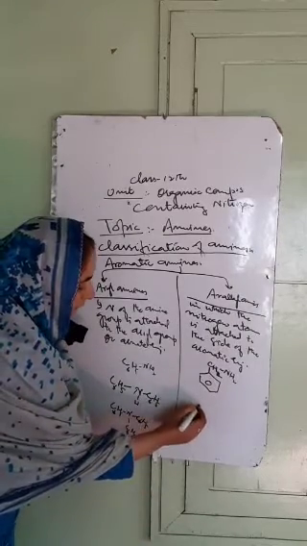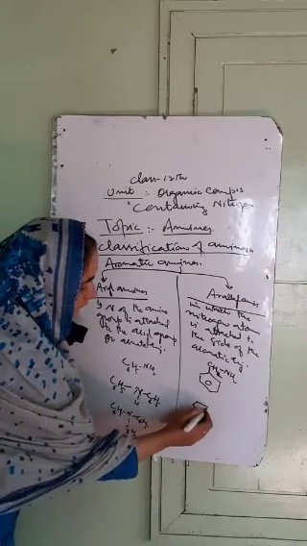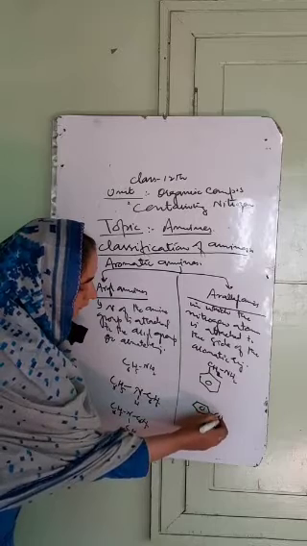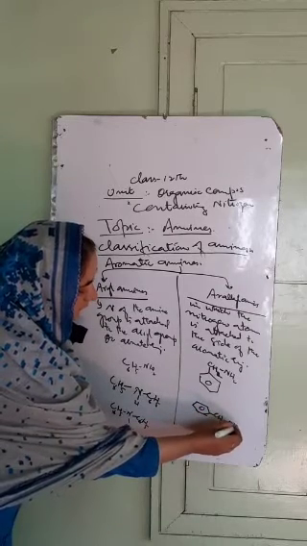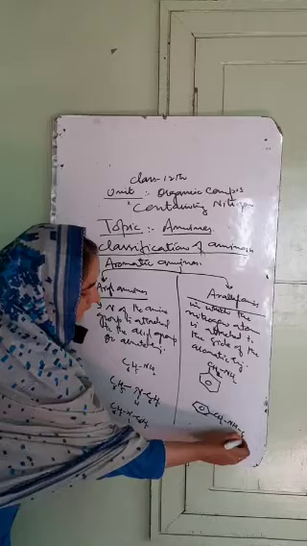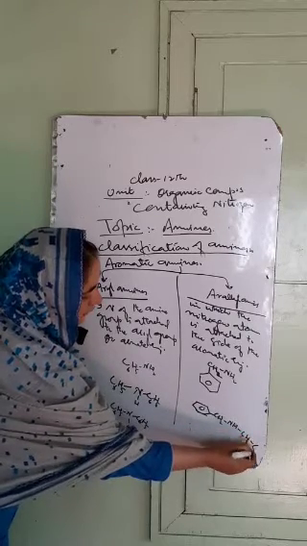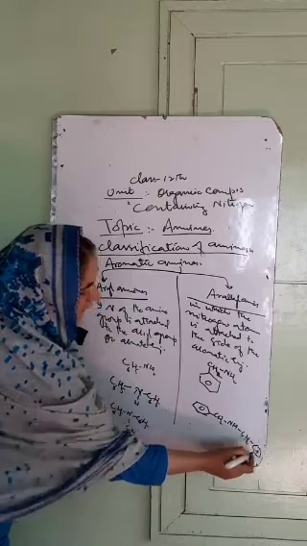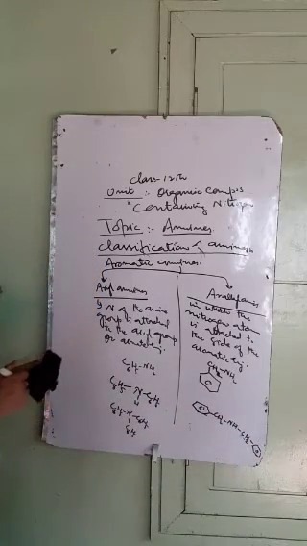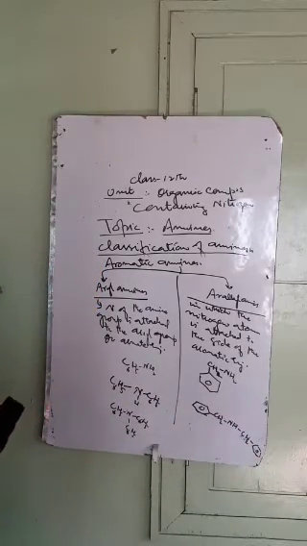Similarly, we have another example, where we have two aromatic rings having the side chain, and to that side chain this amino group is attached. Such amines are called as alkyl amines.